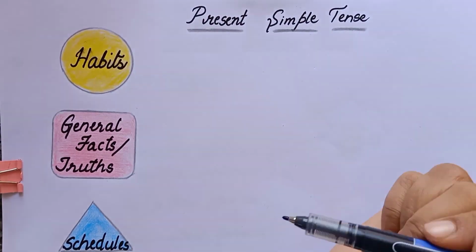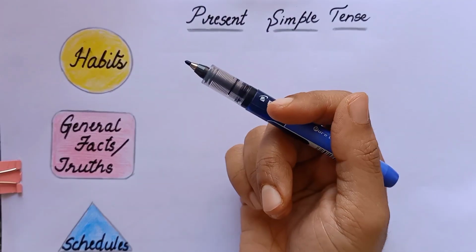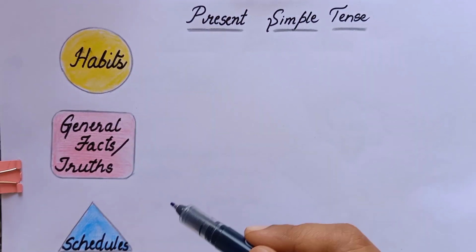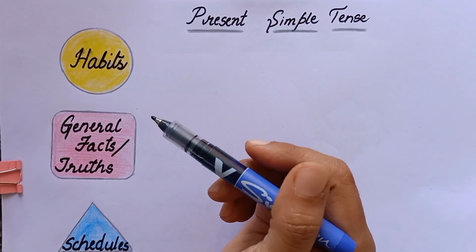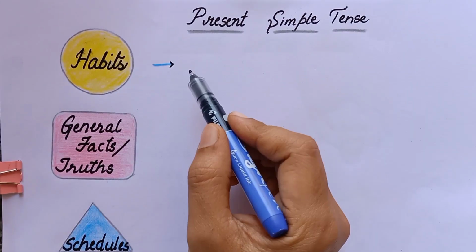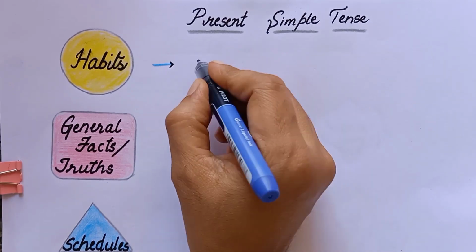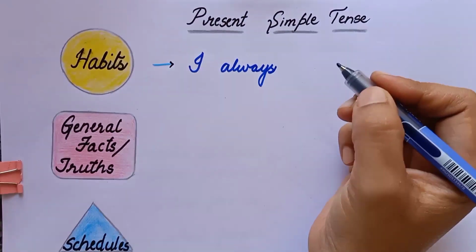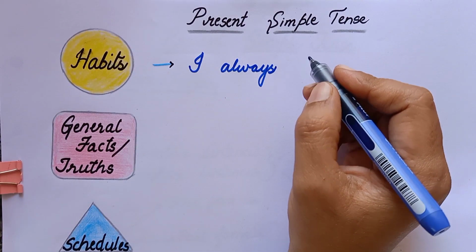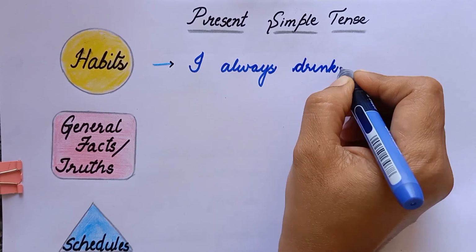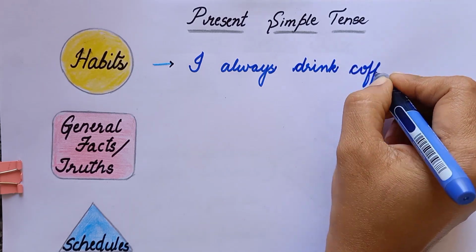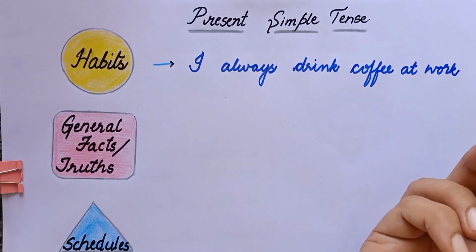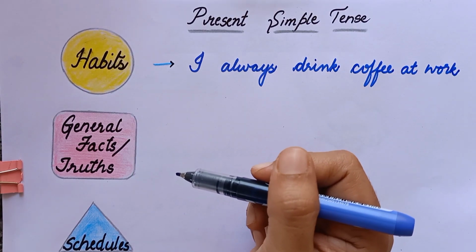So here in this session we'll see the present simple tense. So when do we use this present simple tense? We use the present simple tense when an action is happening right now or when it happens regularly. For example, in case of habits, okay, I always drink coffee at work. I always drink coffee at work.